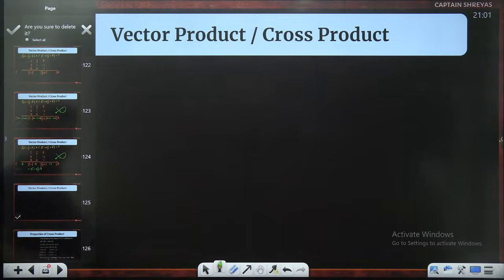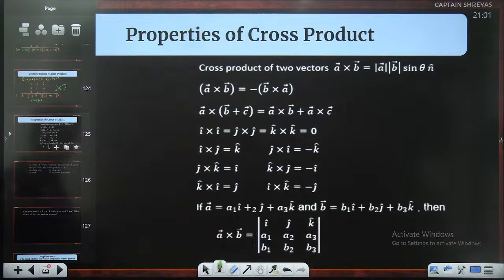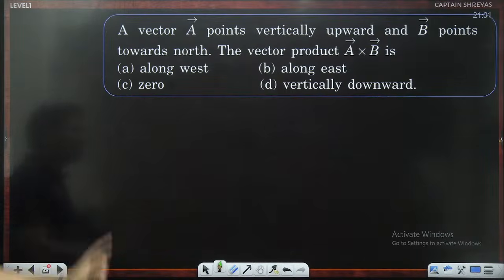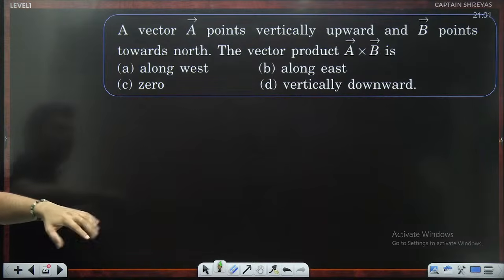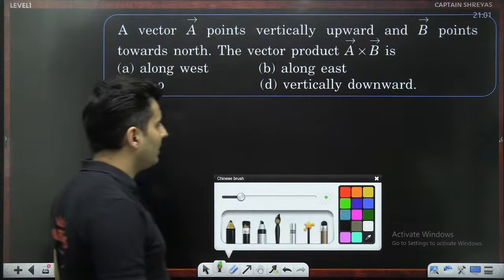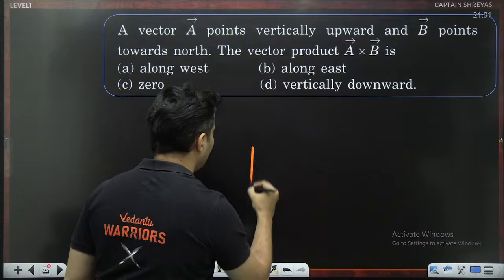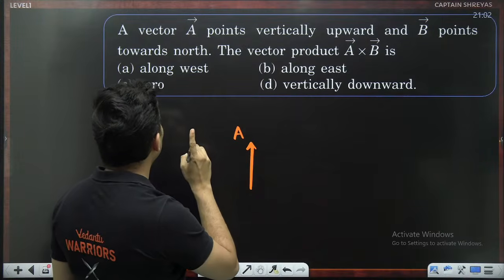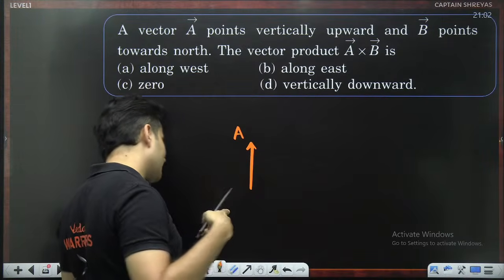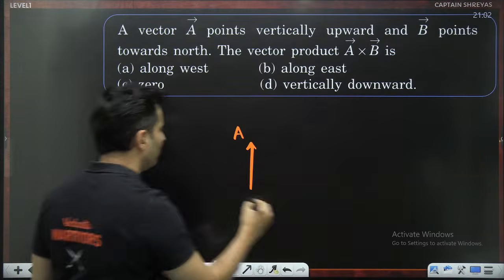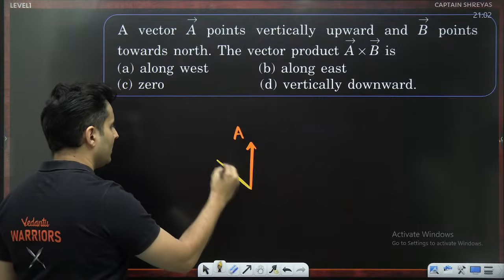Okay, so this is done. So I think we should solve some questions now. Let's see if you guys can solve this. If a vector A points vertically up and B points north, the vector A cross B is along which direction? North is basically inside, guys. Just try to visualize this. North is basically inside.